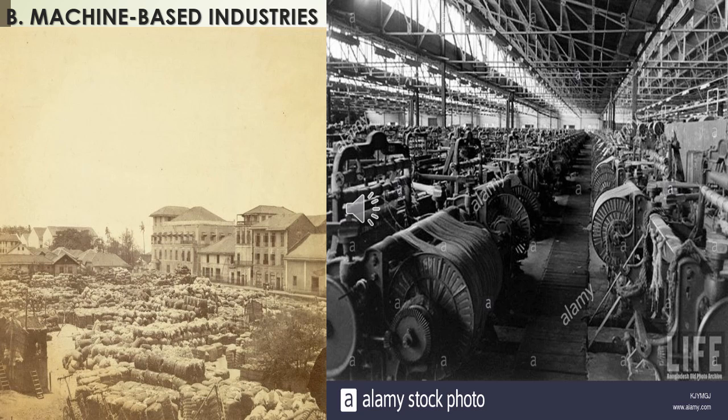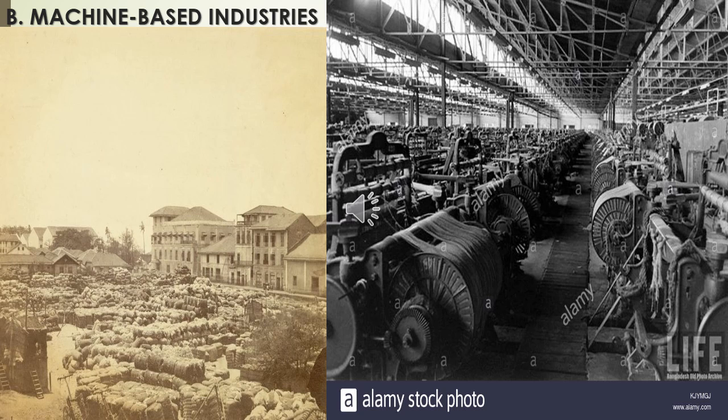Cotton mills were opened especially in the western part of India, but jute mills were opened mostly in eastern India, especially on the banks of the Hooghly river. The woolen and leather factories became prominent in Kanpur.